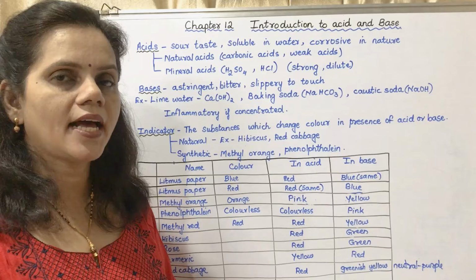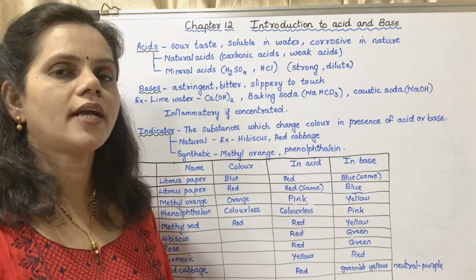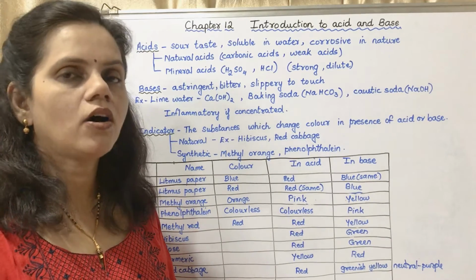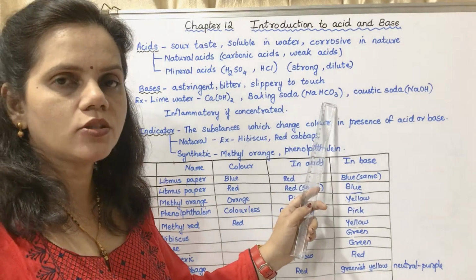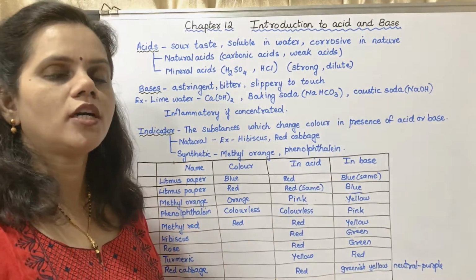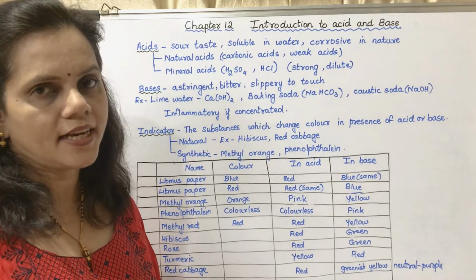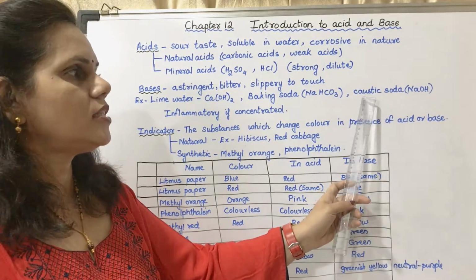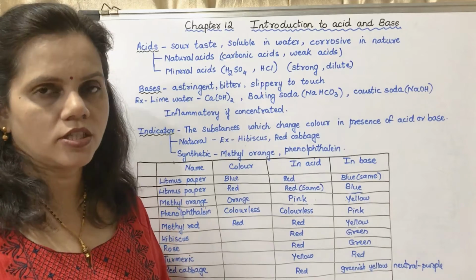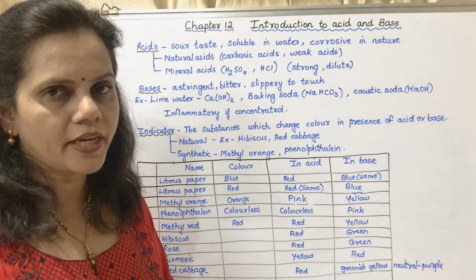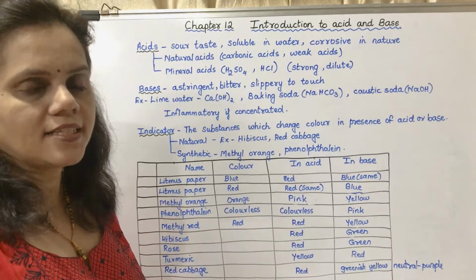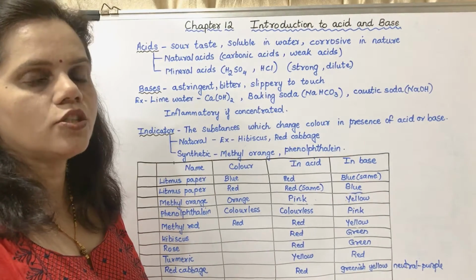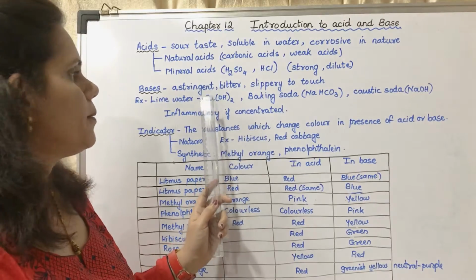They can ask this as objective questions, to write the molecular formula or the chemical name of baking soda. What is the chemical name of baking soda? Sodium bicarbonate. What is its molecular formula? NaHCO3. What is caustic soda? The general name is caustic soda, the chemical name is sodium hydroxide, and the molecular formula is NaOH. Lime water is calcium hydroxide. So this is about acids and bases.